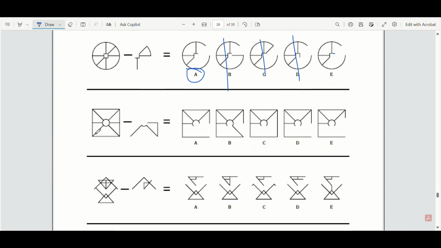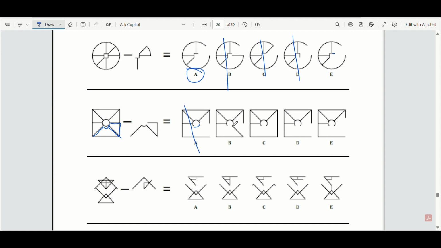Next question. We're removing this, this, and then this and this. Okay. So this is wrong. You've removed too much of the circle here.